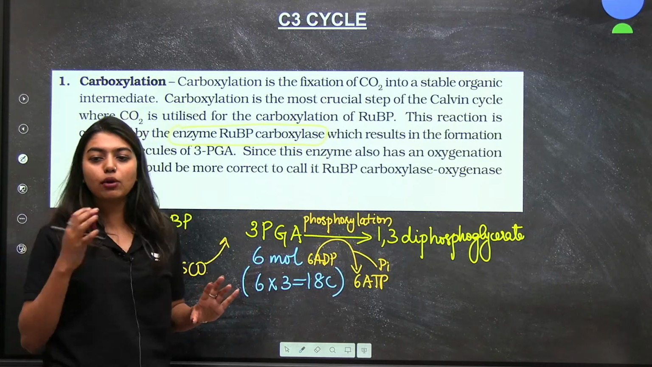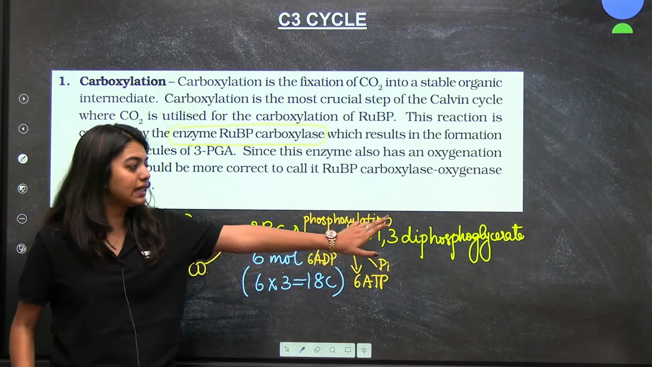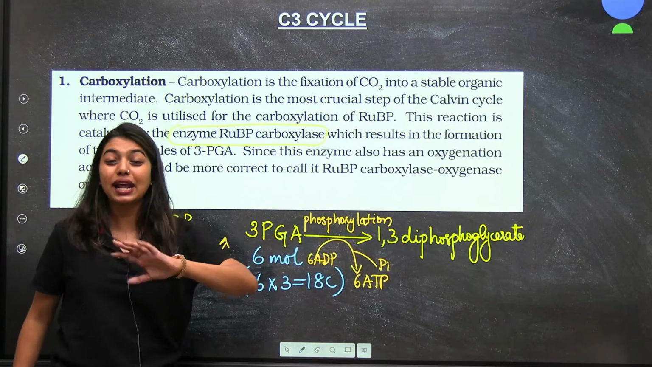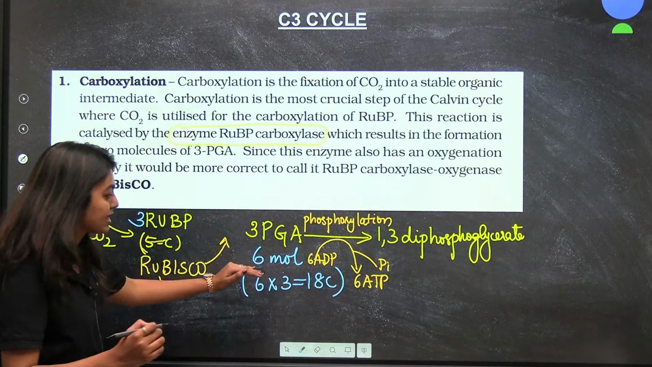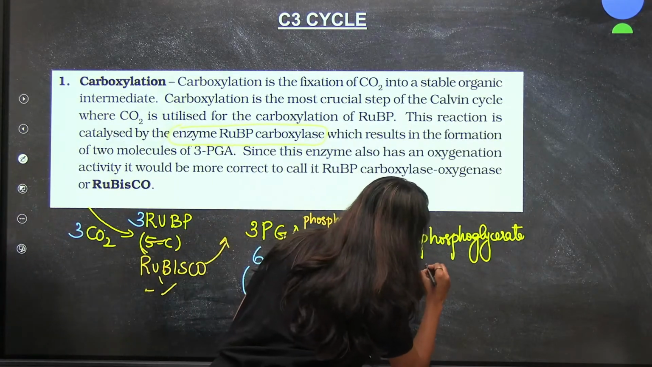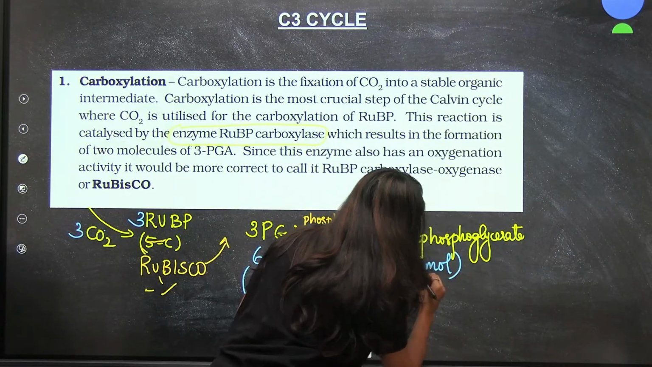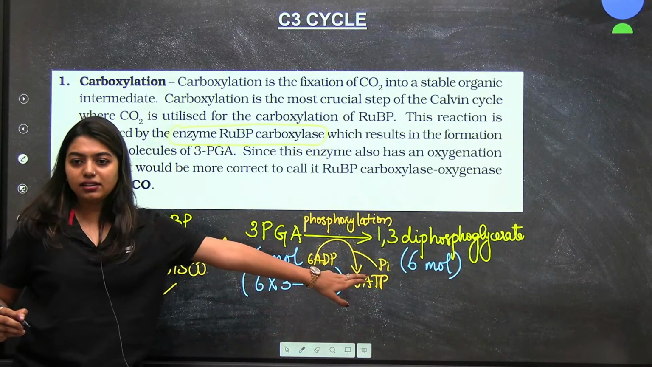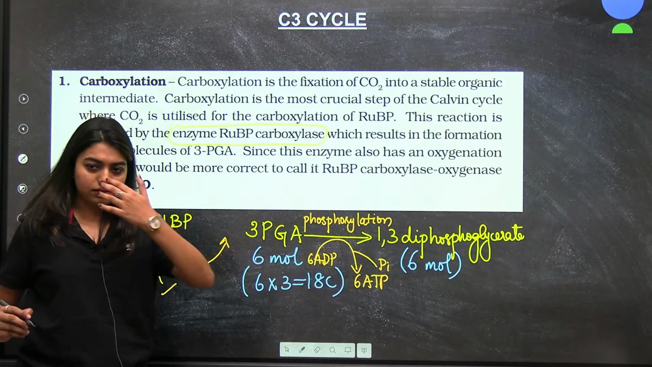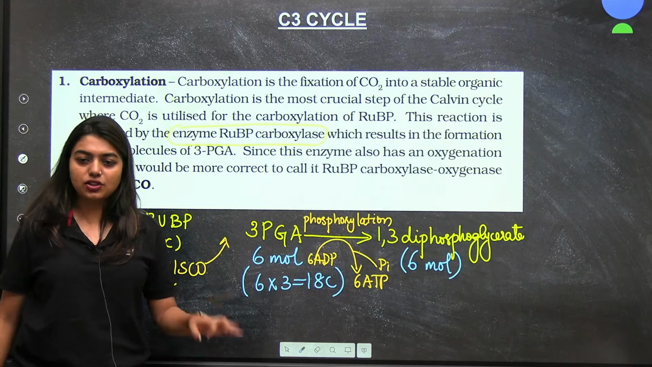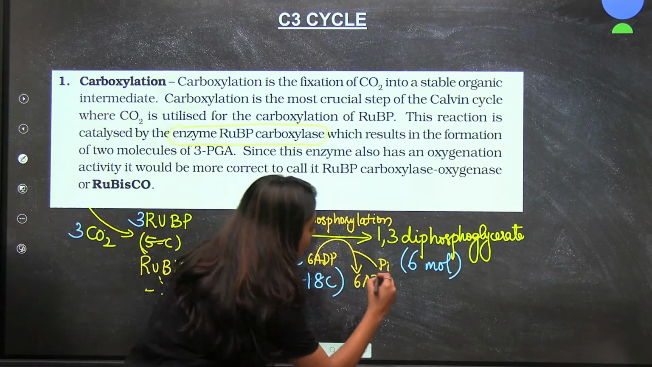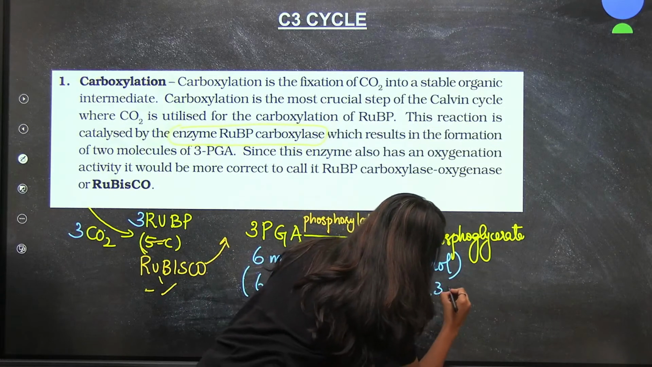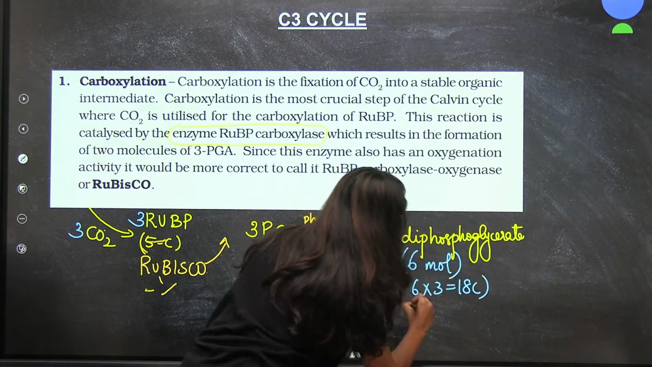So how many diphosphoglycerate will I have to form? Here if it is 6 molecules, here also it is going to be 6 molecules. Agreed? Yes, 3 carbon but 6 molecules. That means I am going to get 6 into 3, which is your 18 carbon compound.